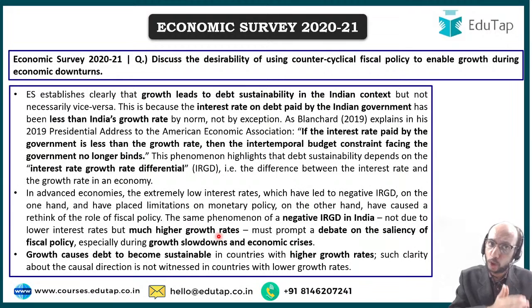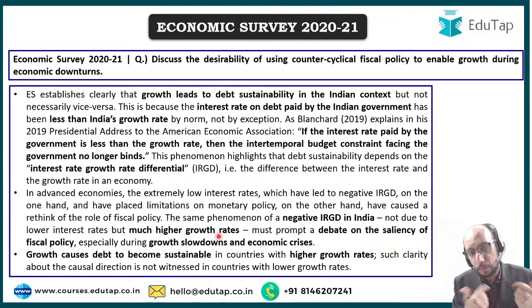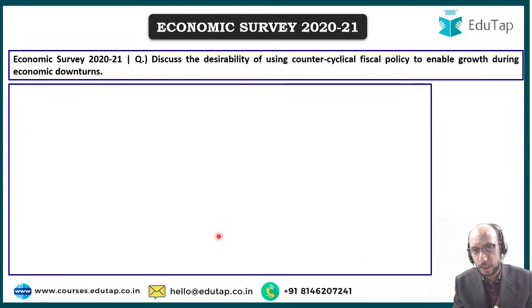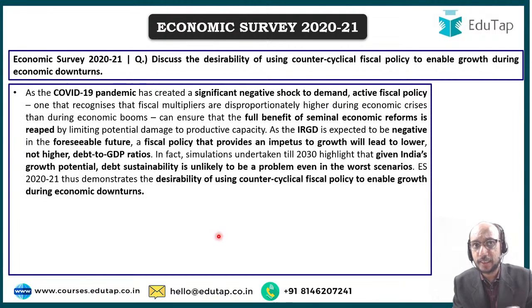Growth will eventually cause the debt to become sustainable. How? When there will be higher growth rates, tax collection will go up, government's own revenues will go up, government's own receipts will go up, and when government's own receipts go up, the economy will be able to repay the debt that it has taken on at an earlier stage. If you take on a debt and are able to use it well, you can make your country grow and you can repay the debt, you can consider the debt to be sustainable, and the survey points out very clearly that debt in India is sustainable.